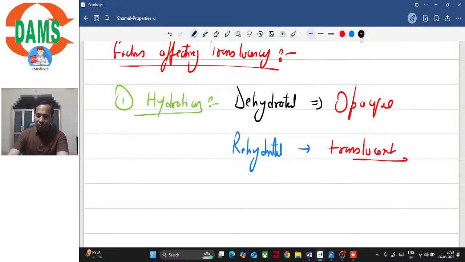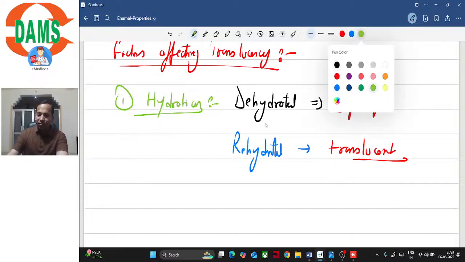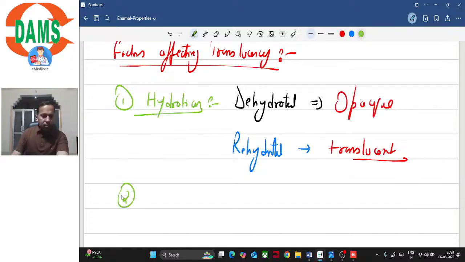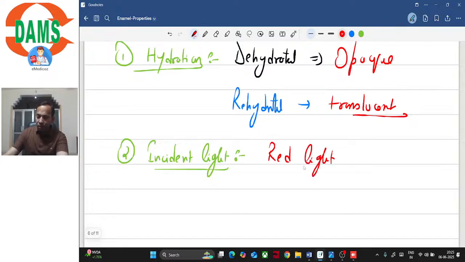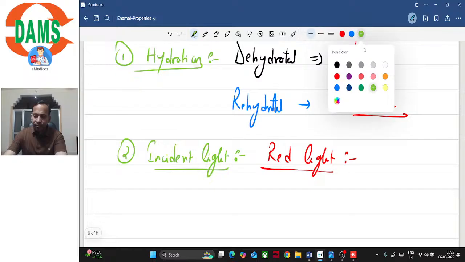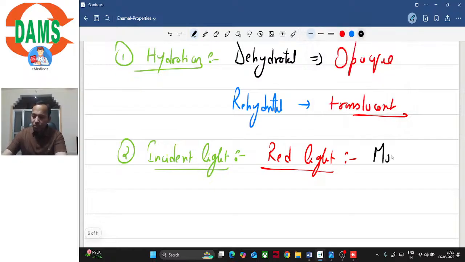So the second factor that would affect the translucency of enamel is the incident light or the wavelength. Incident light, that is the light falling on the tooth, right? In case of a red light, when a red light is falling on the tooth, the enamel would appear more translucent.